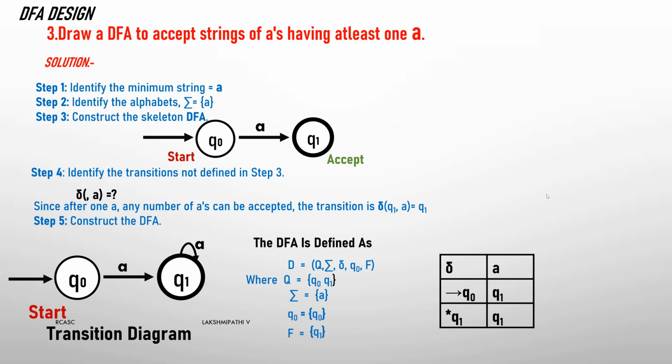Then sigma is the input symbol. It is only one input symbol, that's why we take A. Then the starting state is Q0. Then the final state is F, Q1. Then we write the transition function: Q0 of A is Q1, Q1 of A is also Q1 only. This is the first problem. I already explained it last class. Now once again we'll go to the next problem.